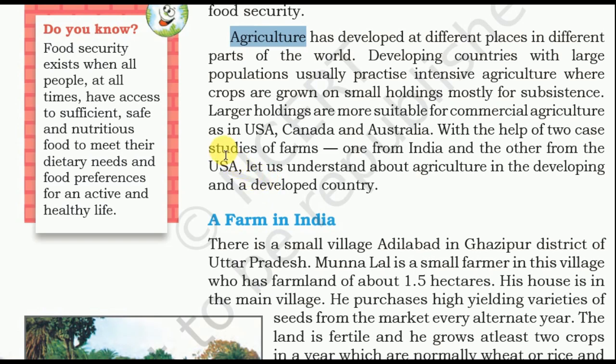Agriculture has developed at different places in different parts of the world. Developing countries with a large population usually practice intensive agriculture, where the crops are grown on small holdings mostly for subsistence. Large holdings are mostly suitable for commercial agriculture, as in USA, Canada and Australia. With the help of these two case studies of farms, one from India and the other from the USA, let us understand agriculture in a developing and a developed country.